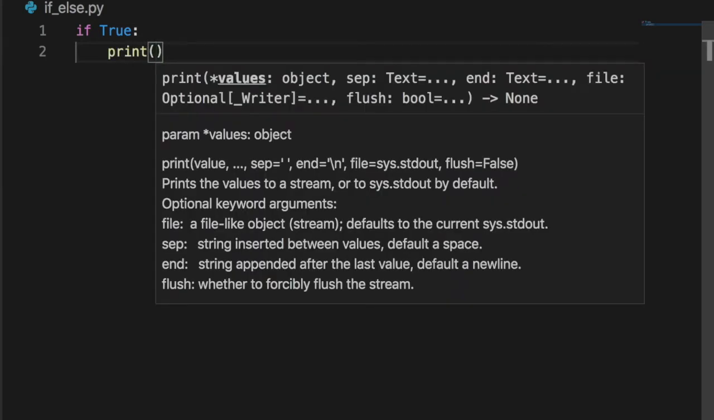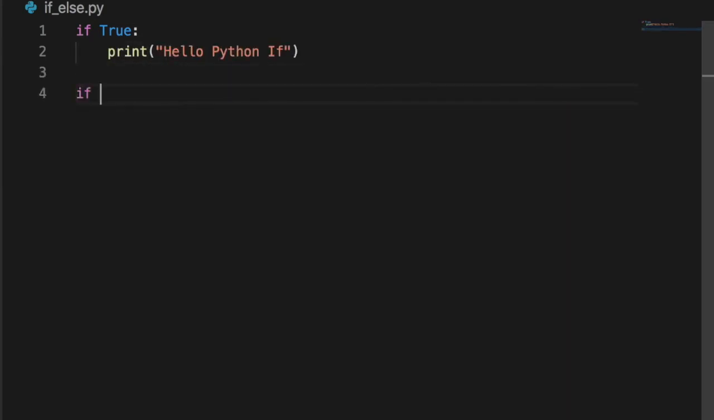If uses an expression to evaluate whether a statement is true or false. If it is true, it executes what is inside the if statement. For example, if true, print. If 2 greater than 1, print 2 is greater than 1. 2 is greater than 1, so the print code is executed.